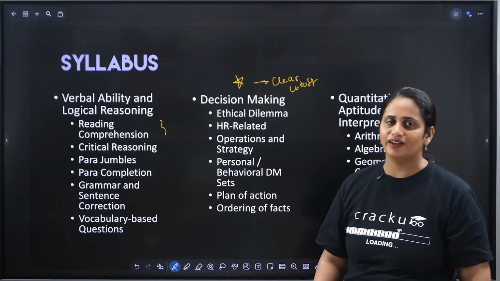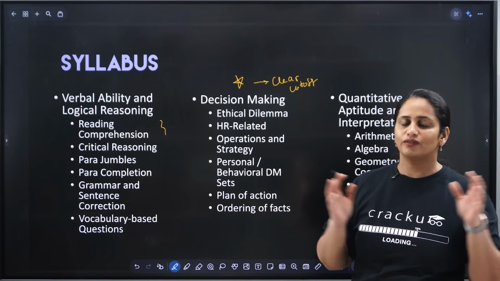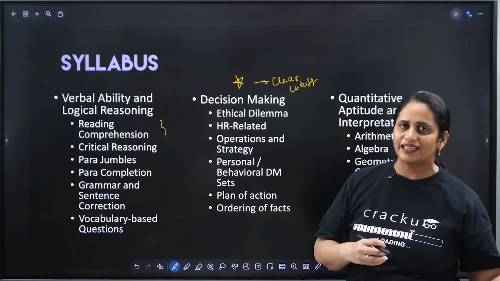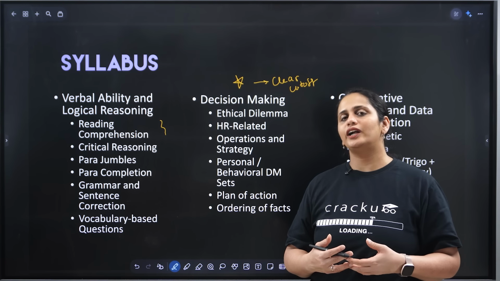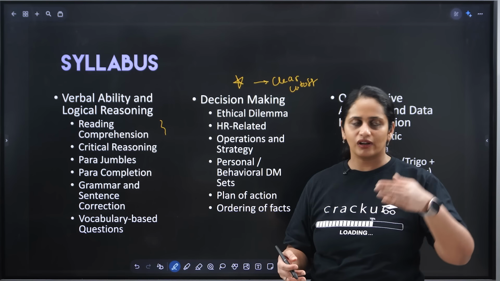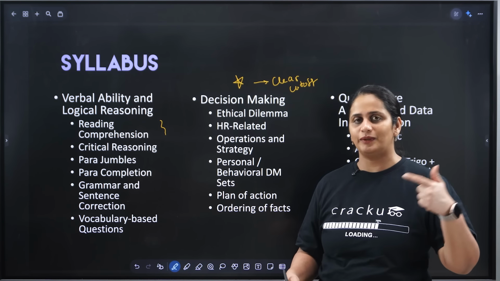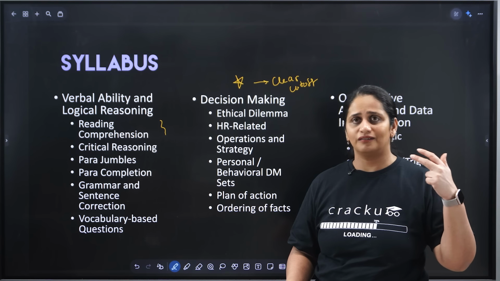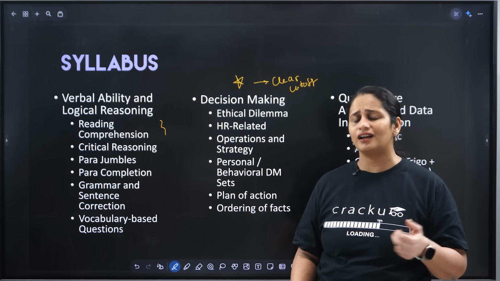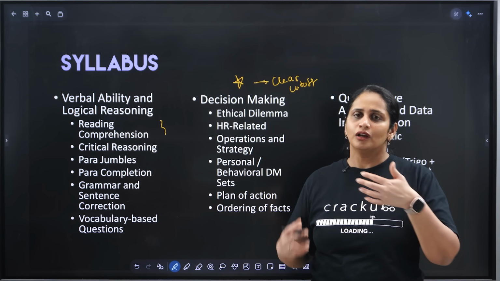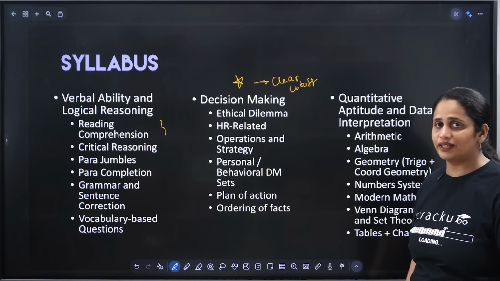As far as possible, when we are teaching decision making, we have tried to remove subjectivity from the subject. So we have tried to remove guesswork, the sense of okay, this is right, this is wrong, by trying to provide you a framework for it. As long as you consistently apply the framework, always be ethical, always be transparent, always follow the guidelines that are established, company codes of conduct, etc. As long as you follow that framework, more or less you will always come to the right answer. So this is about the decision making section.